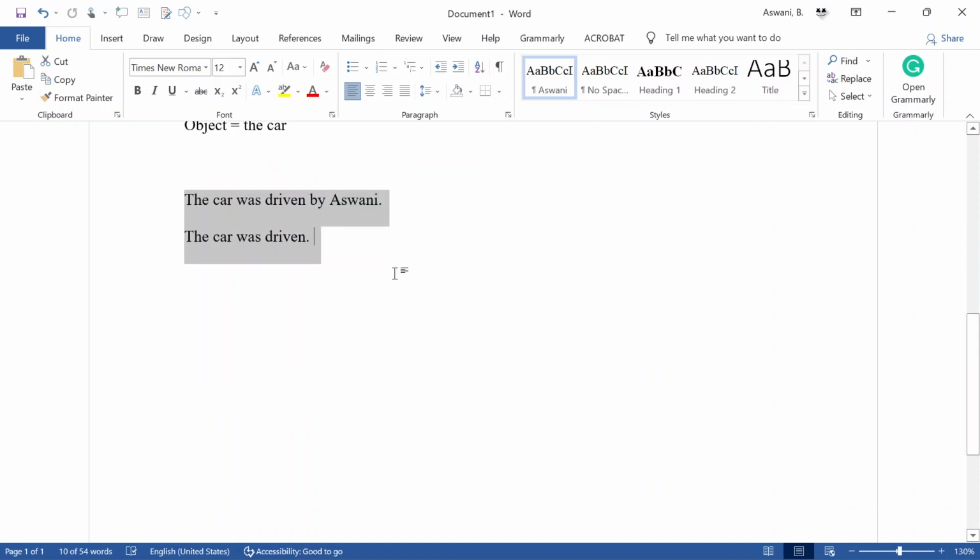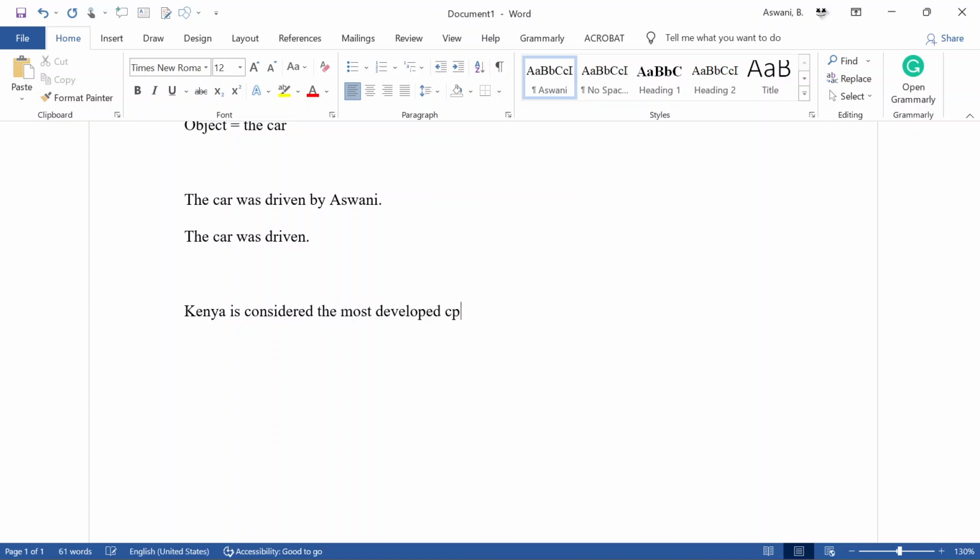Okay, maybe let me show you a more advanced example. Kenya is considered the most developed country in Africa. This sentence appears okay.